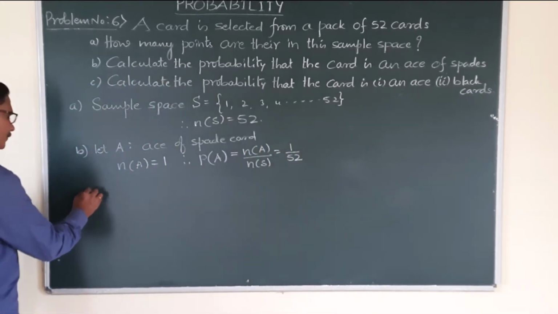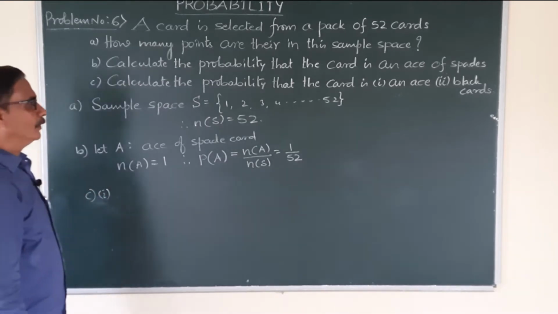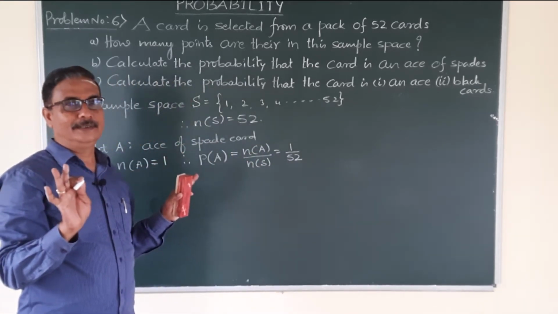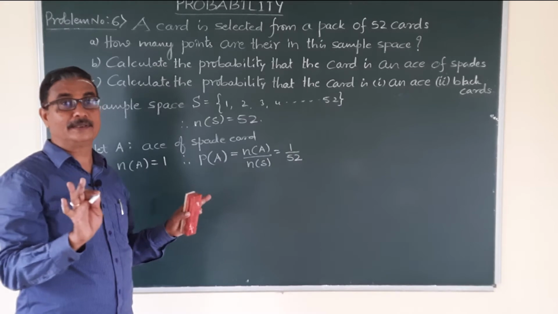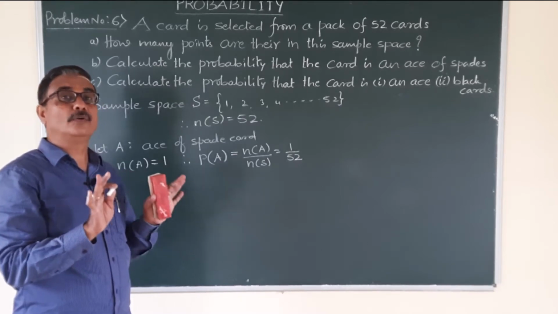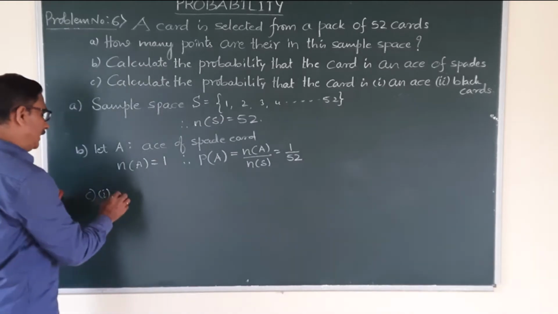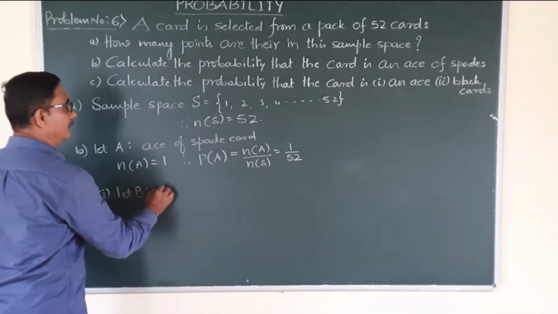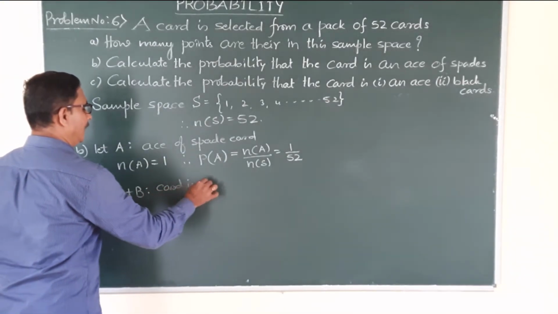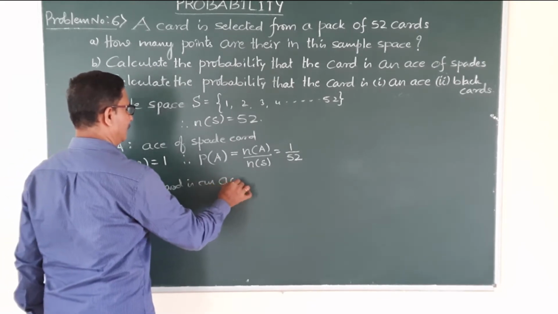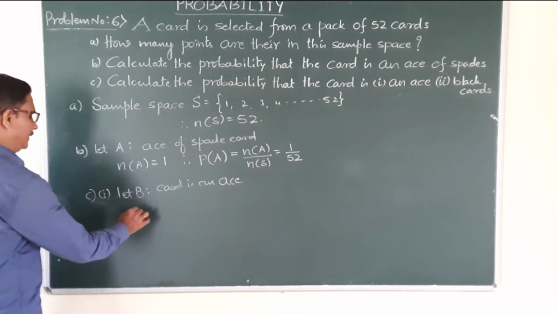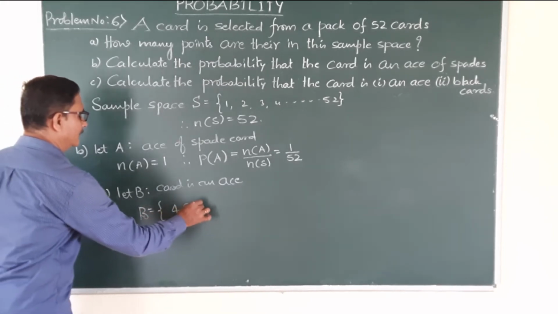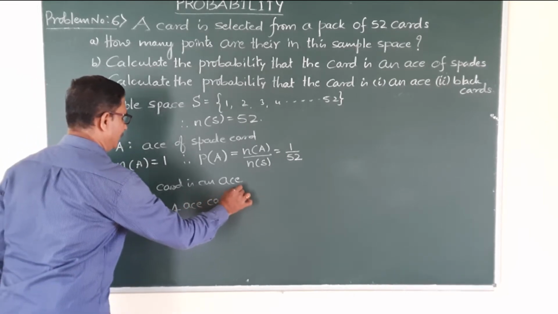Then the third question has two sub questions. Calculate the probability that the card is an ace. Ace of cards, particularly spade is not mentioned, not club, not diamond, not heart. Ace of all cards. How many ace cards? 4 ace cards. Let B be the event that the card is an ace. The card is an ace, that is B is equal to how many ace cards? 4 ace cards.